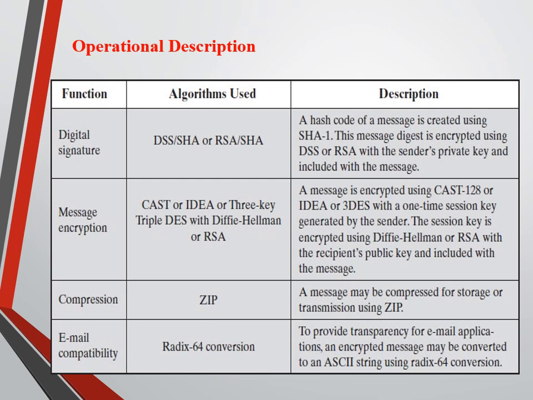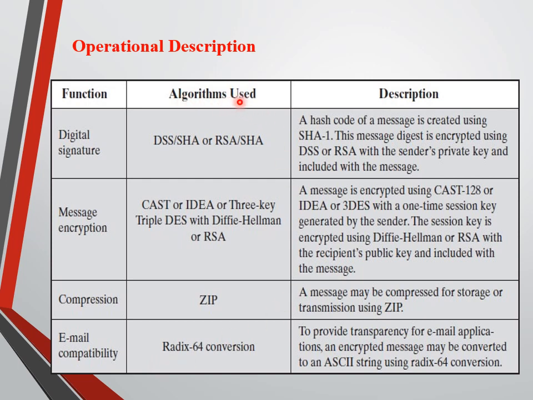This table gives an idea about the operational description of PGP, that is, its functions or services. In my last lecture, lecture 1 under module 2, I explained this table. Briefly, digital signature is nothing but authentication, message encryption is nothing but confidentiality, and then compression and email compatibility.